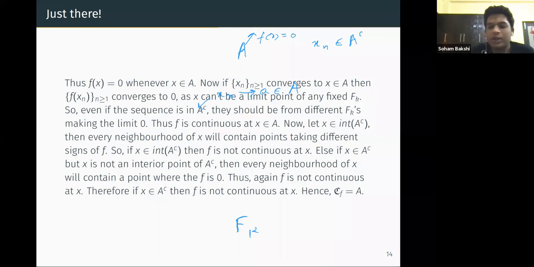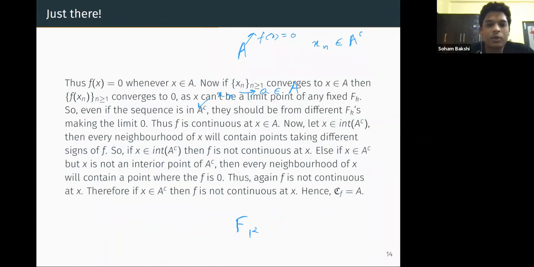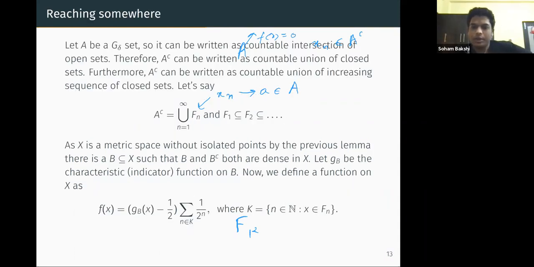So if we have a sequence x_n converging to a point in A from A complement, then there are many points in the sequence which are from arbitrarily far along the tail of the closed sets F_n. So they are from different F_k's, and for that the limit will be 0, right? That is the case.